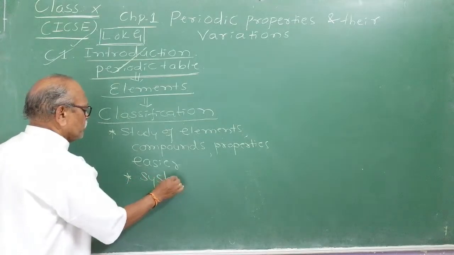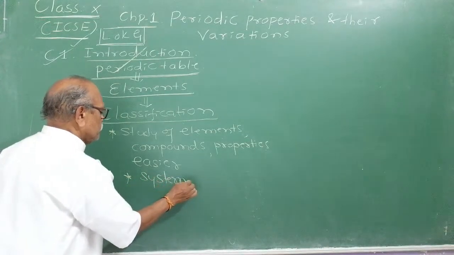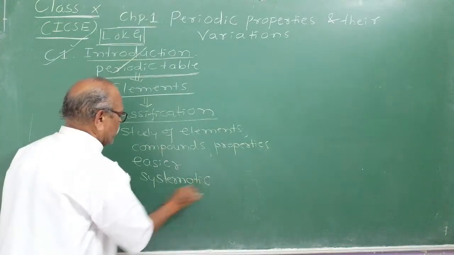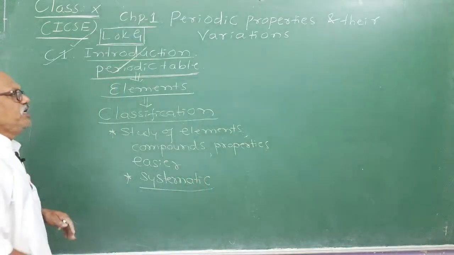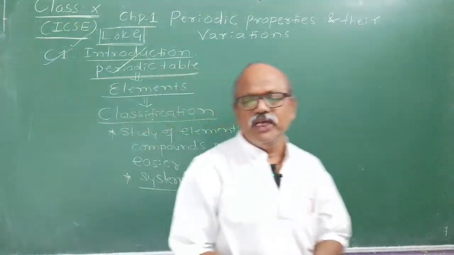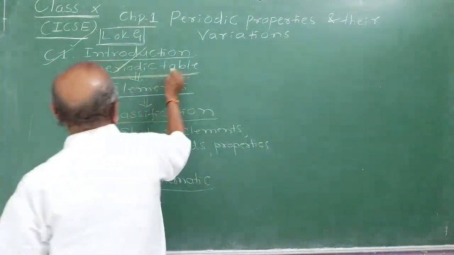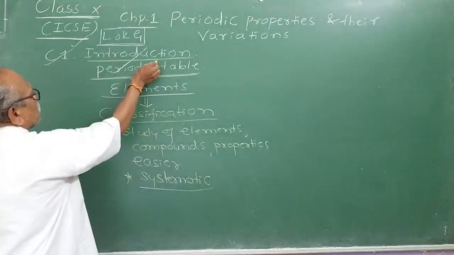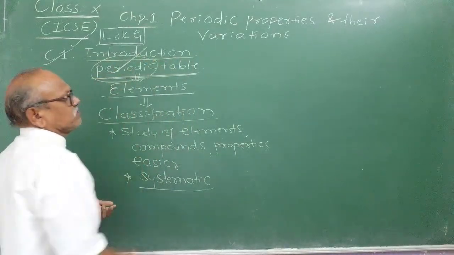All chemists from the globe started working on this. Different attempts were made to give models of the periodic table. Why the word periodic table? Why is it not called a table of elements?